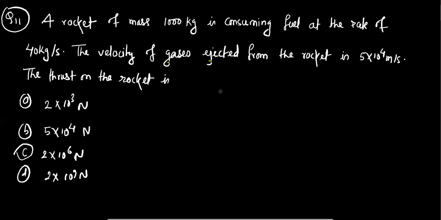problems, we are going to use the concept of force. And from Newton's second law, force can be written as the time rate of change of momentum, dmv by dt.